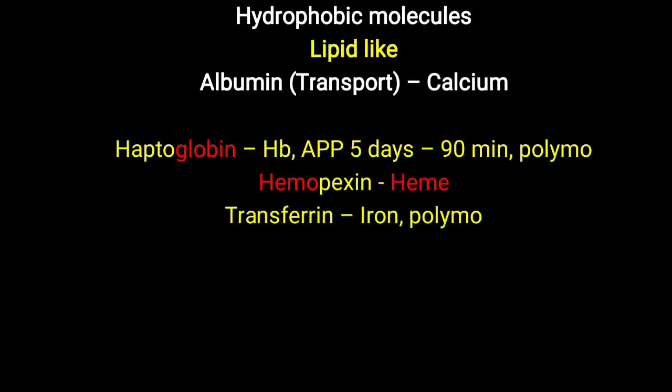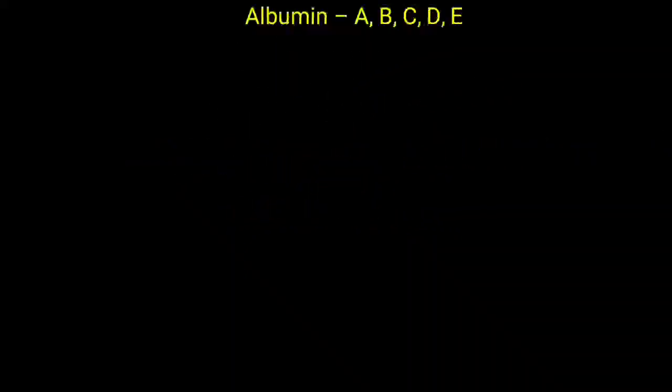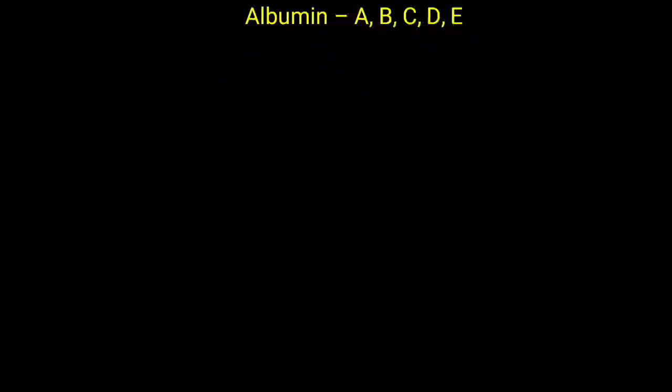One more protein is transferrin, which is mostly used for the transportation of iron. Iron is transported with the help of transferrin, and it also shows polymorphism, the same as haptoglobin. Now we will look at other transport proteins in detail. First of all, we said that albumin is the most important and most abundant protein in the plasma. So how can you remember that albumin transports certain molecules?